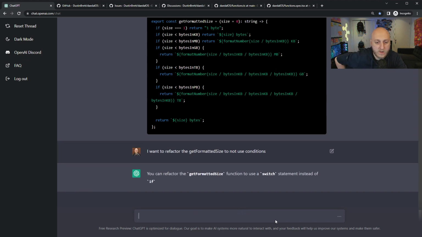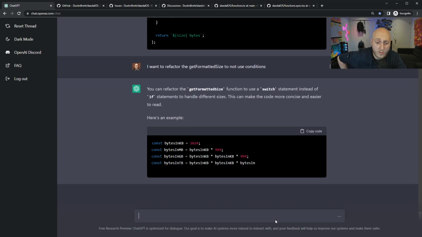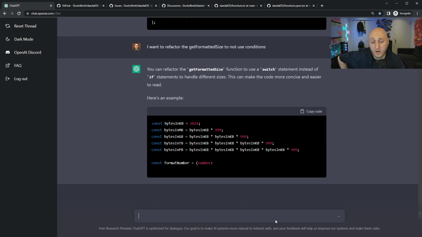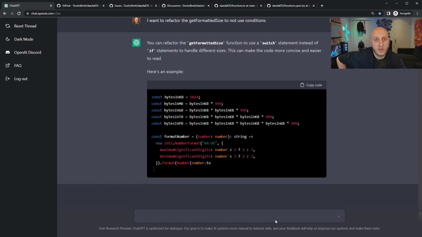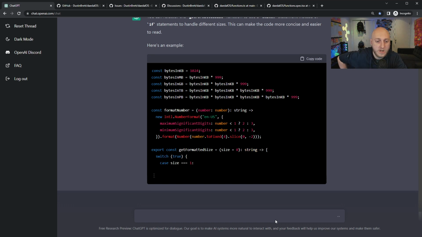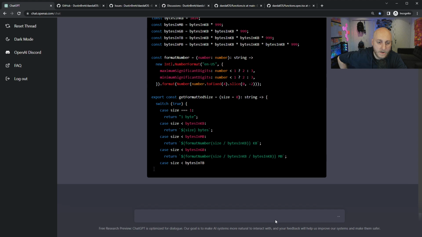So I wanted to refactor that function. You can refactor the function to use a switch. Okay. So I would almost consider that a type of conditional. I also don't like that it keeps giving me all the code all the time. It's a very verbose language model. That's one thing I've noticed. But otherwise, it did refactor it with a switch, and the switch isn't bad.